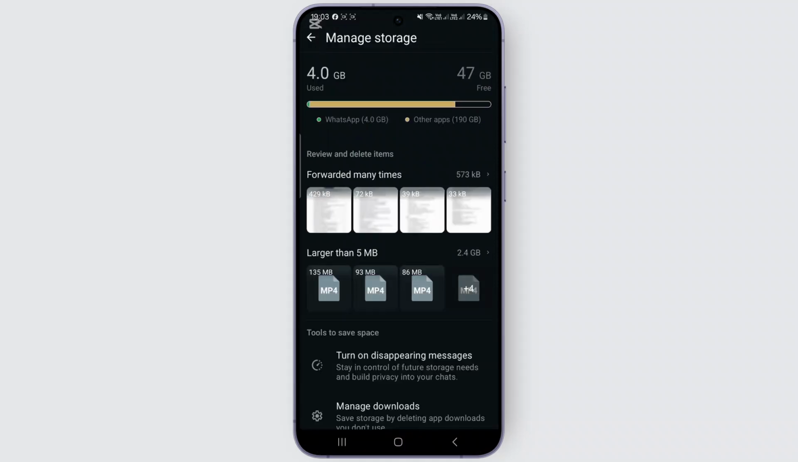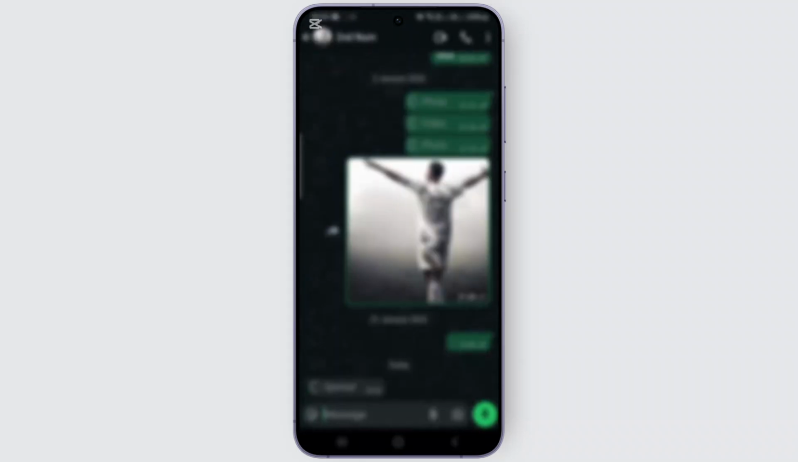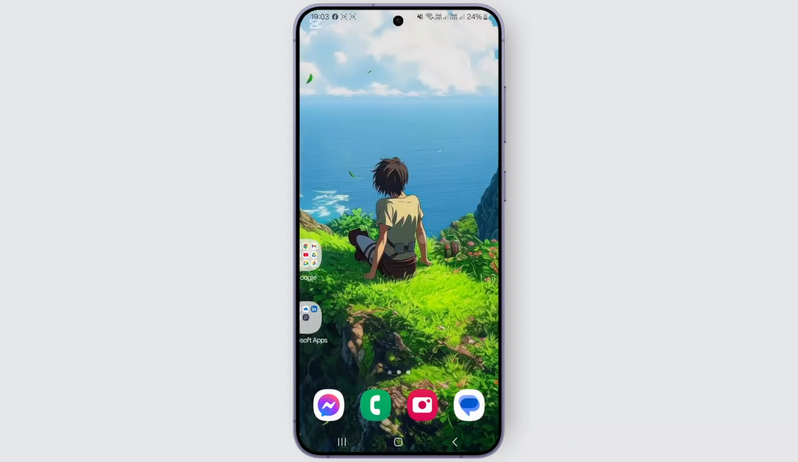So there is actually no way to view the view once photos because it's the WhatsApp policy to not let the photos or videos which are set to view once be viewed again. So hope this video clarifies your doubts and be alert from scam videos.